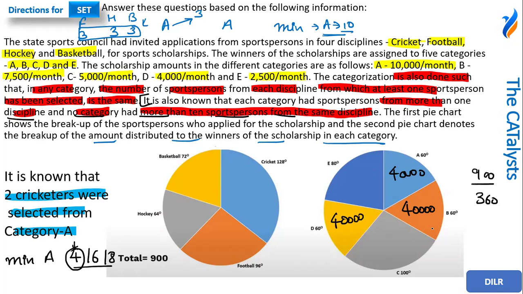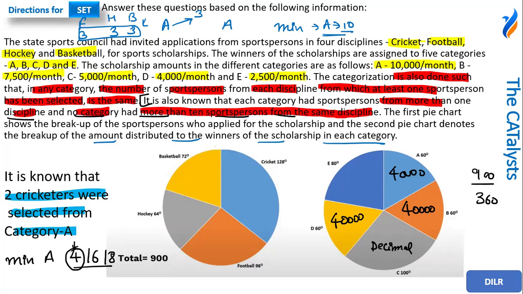Now, if 60 degrees is 40,000, what would be the value of 100 degrees? So now see, guys, you can get a sense. If 60 degrees is 40,000, then when you come to 100 degrees, it is going to give you a decimal value. And since we are dealing with integer values, getting a decimal won't make any sense for the number of sports persons in category A being 4.